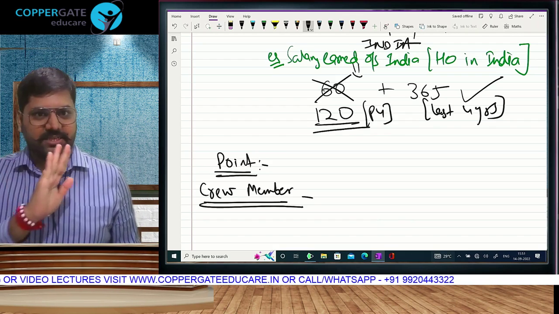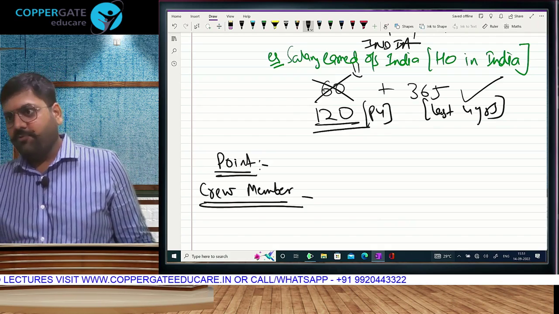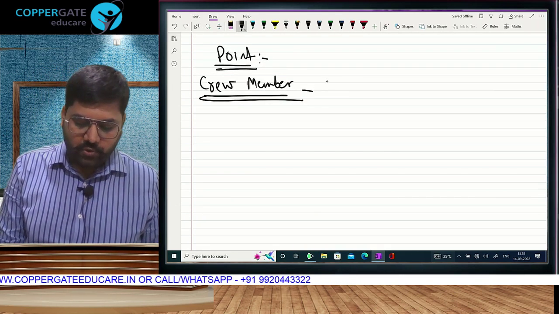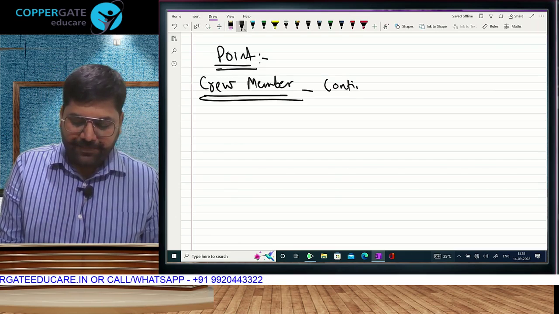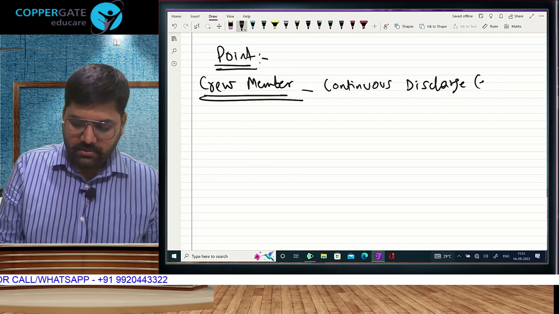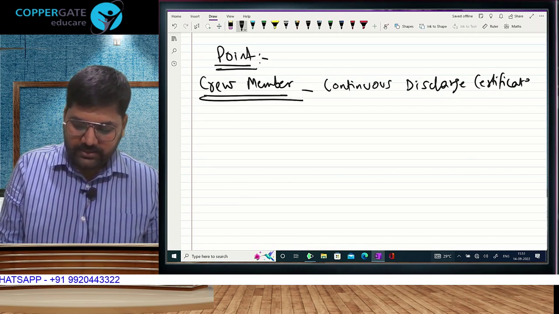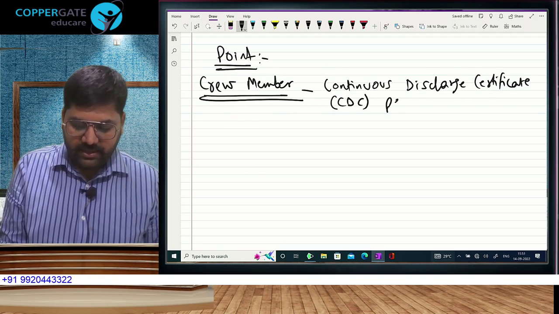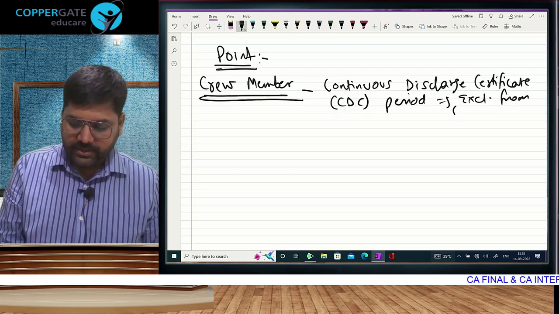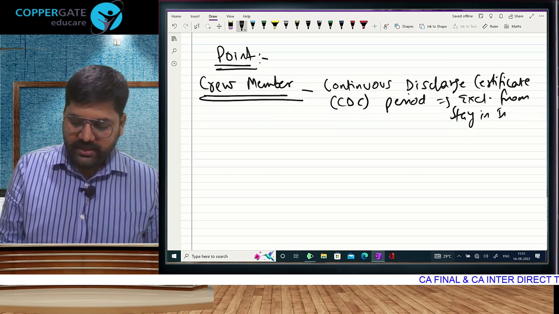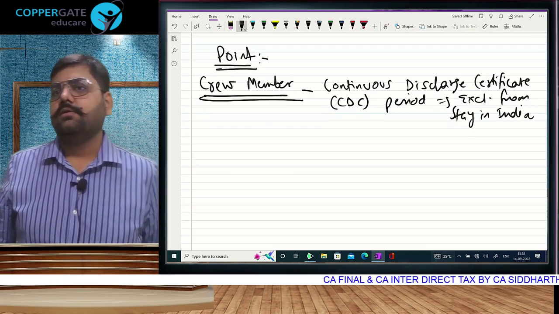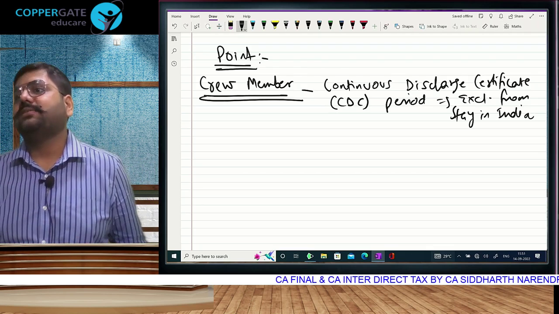Citizen leaving, 63-65 not applicable. They fall in the first exception. But there is one point that you need to note. In case of a crew member, the CDC period, CDC stands for Continuous Discharge Certificate, shall be excluded from your stay in India. Matlab this won't be counted as stay in India.